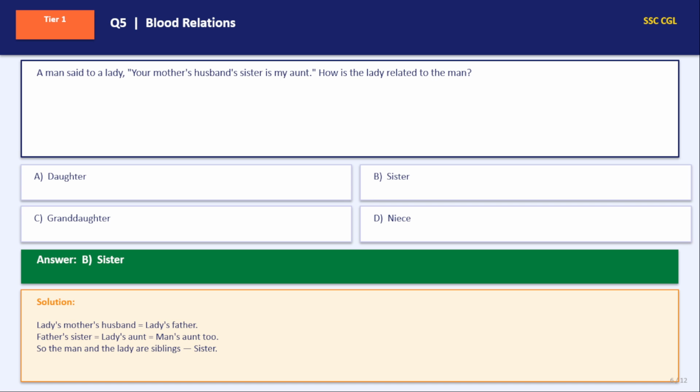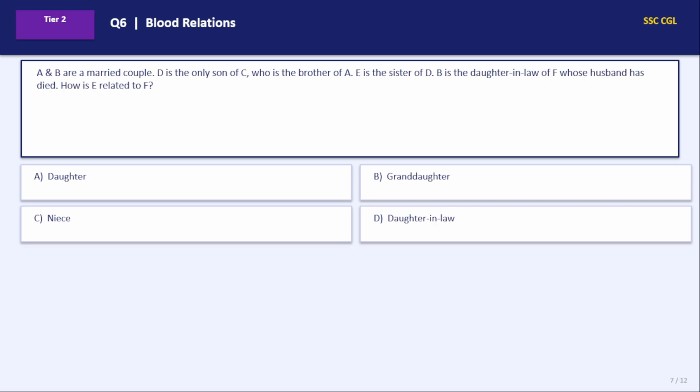Okay. Next. Small paragraph based question. A and B are married couple, putting them in a bracket just to show the couple. This is just a sign convention. D is the only son of C who is brother of A. So this will be C male, C is brother of A. And D is the only son of C. This will be D male. E is sister of D. This will be E female.